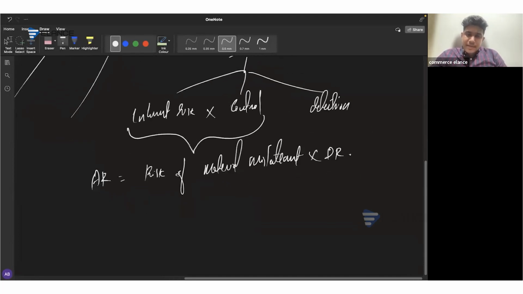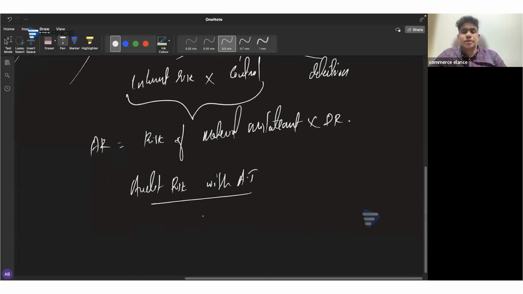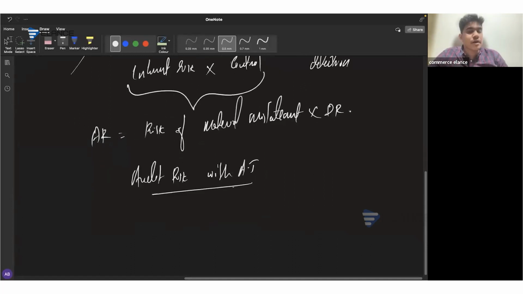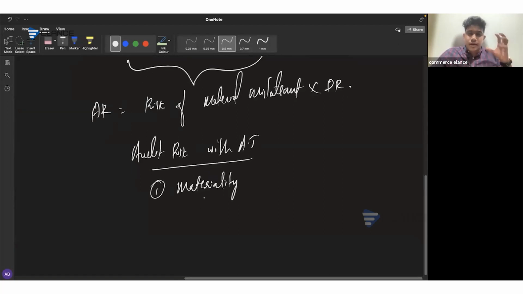Then, either you might be getting a question on audit risk with accounting treatment, or there can also be chances that you might be getting a question on audit risk without accounting treatment. So consider that you have got a question on audit risk with accounting treatment. Whenever you get a question like that, first of all, you have to mention whether that is material or not. So you have to mention the materiality. You have to mention whether a risk is material or not.